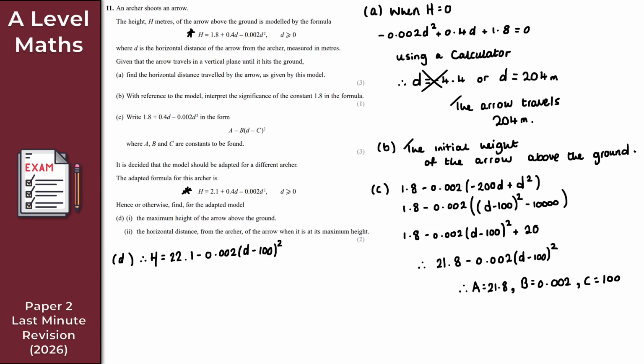So hopefully it's clear that the only way we get the maximum height is when this part is 0, because minus 0.002 times 0 is 0.